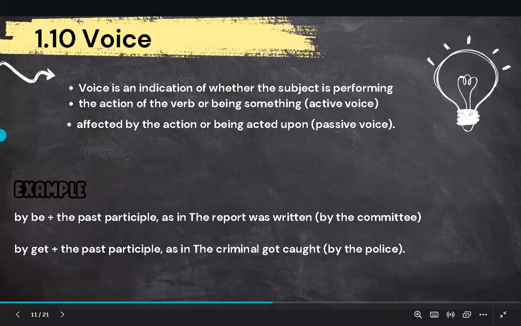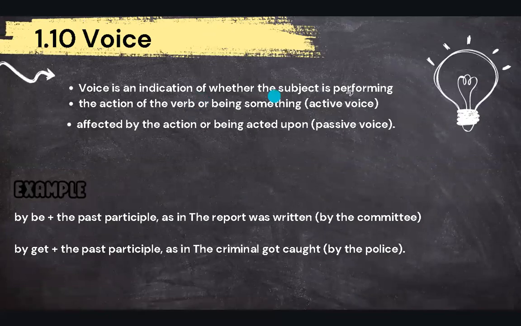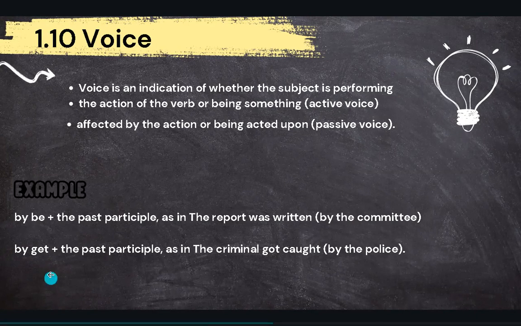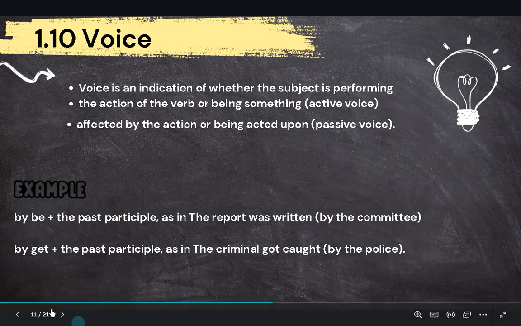And finally, when it comes to voice, voice is an indication of whether the subject is performing the action of the verb or being something affected by the action, or being acted upon. For example, by be plus the past participle, as in the report was written by the committee, by get plus past participle, as in the criminal got caught by the police.